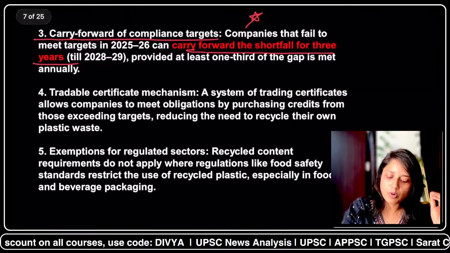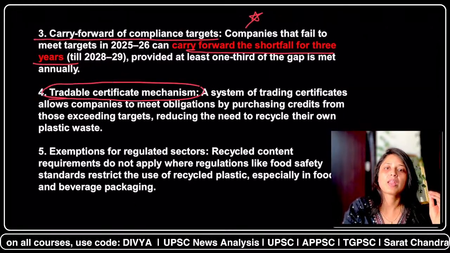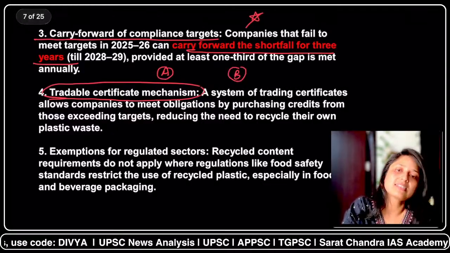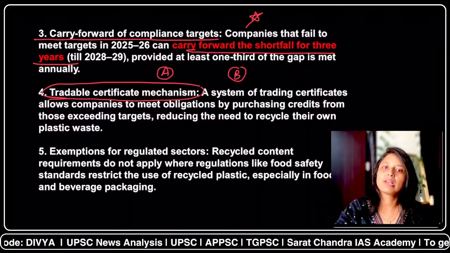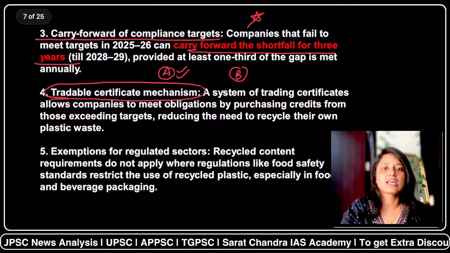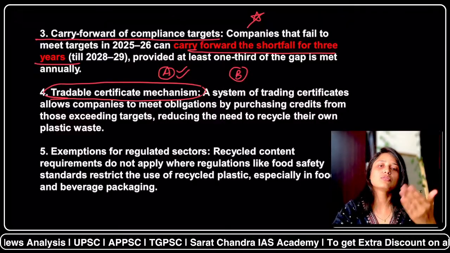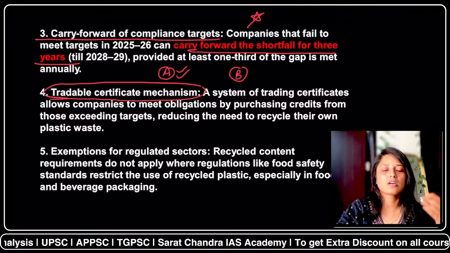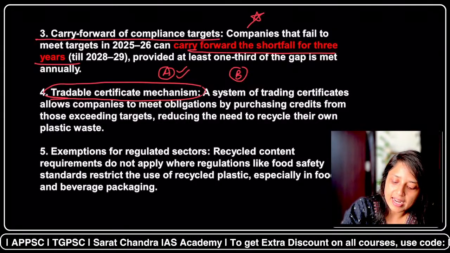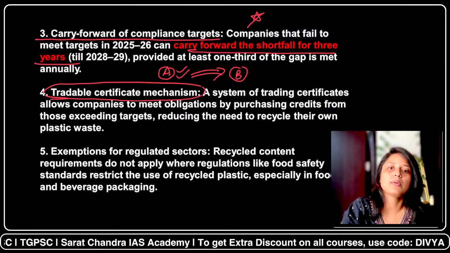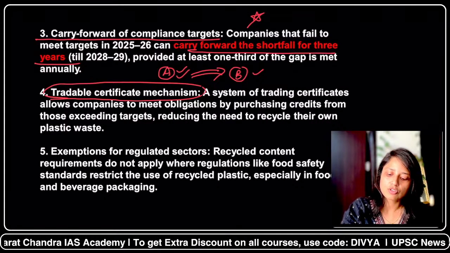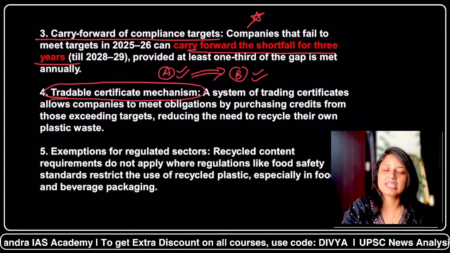Next important thing is about the tradable certificate mechanism. See, for example, this is company A and this is company B. Both these companies have the obligations for reusability and recyclability. For example, company A has reached its target and it has reused or recycled more products than was notified by the government. So what it will do, it will trade its extra certificates with company B. In this way, company B, which had the shortfall of the targets, will also be able to complete the targets.